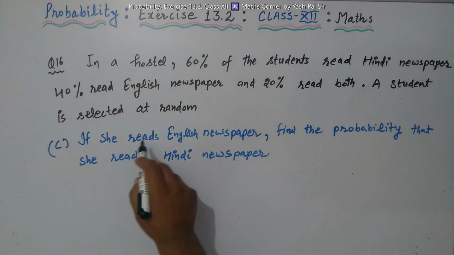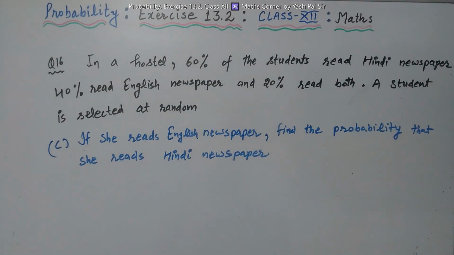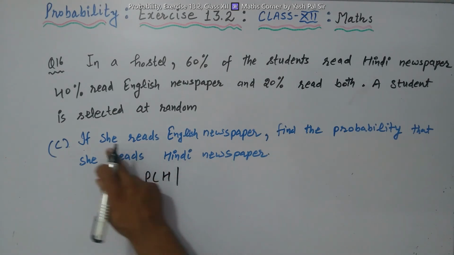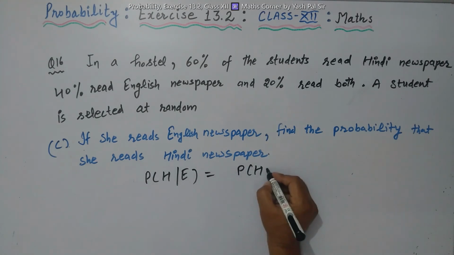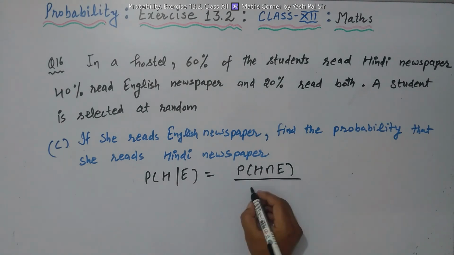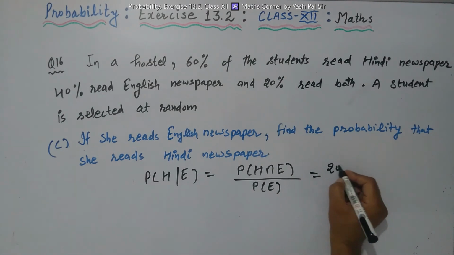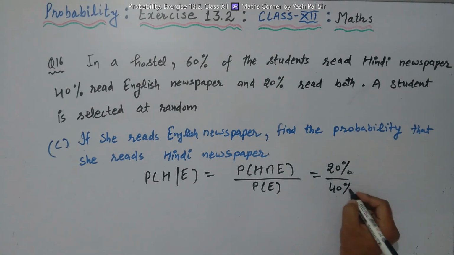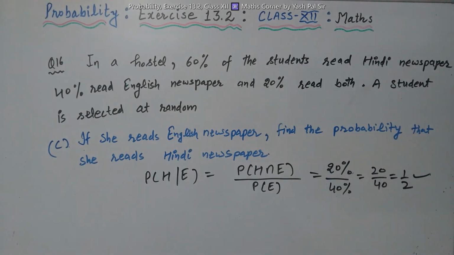Last part: if she reads English newspaper, find the probability that she reads Hindi newspaper. Again, how can we write this symbolically? What is the probability of Hindi given that she reads English newspaper? That is equal to probability of H intersection E divided by probability of E. What is it for both? 20%. Divided by E, English, 40%. That means 20 upon 40, 1 upon 2 is the required probability.